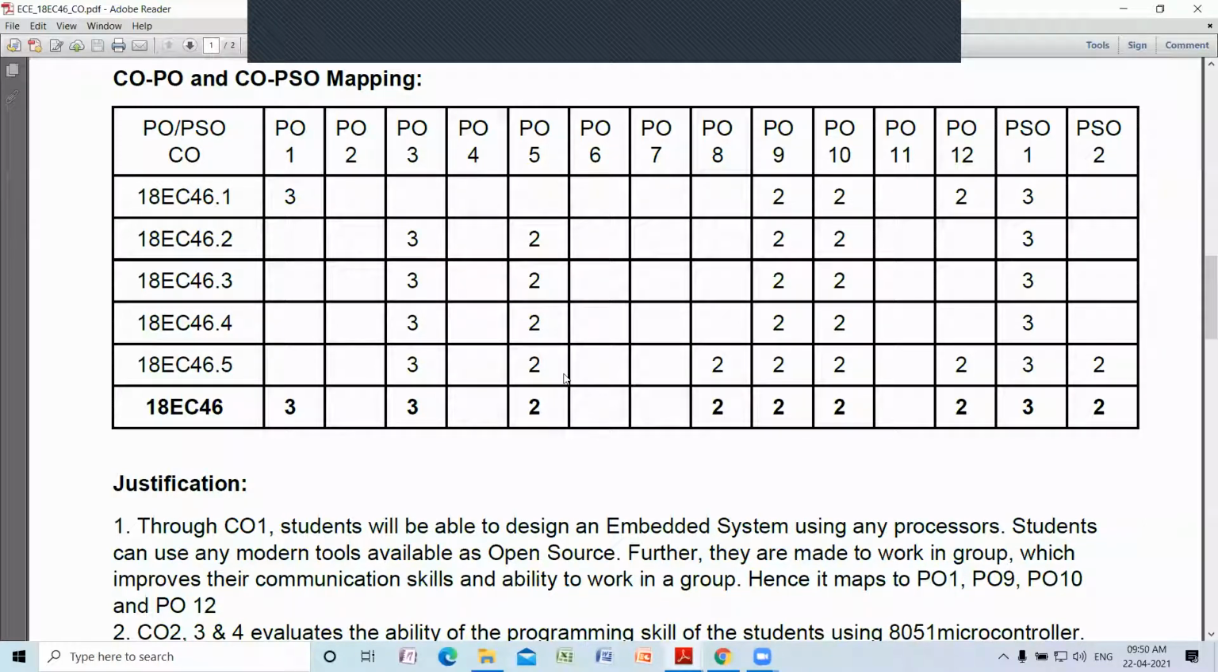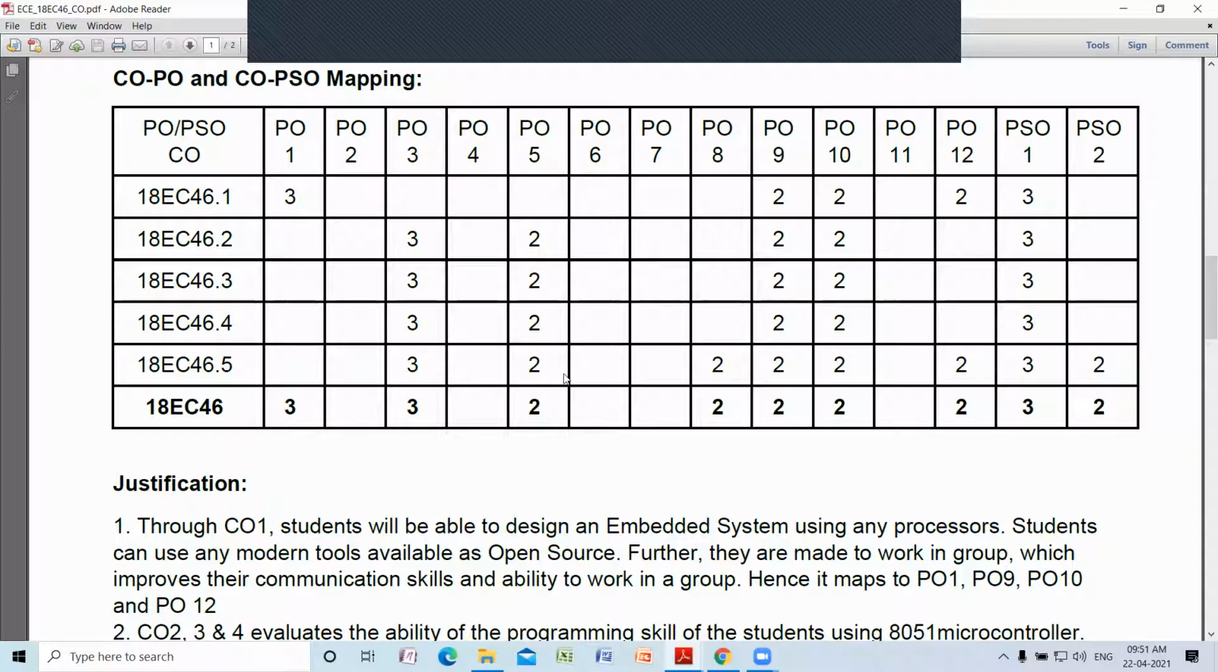Program outcome number 10 is your communication skills. Program outcome number 11 is your project management skills. Program outcome number 12 is your self-learning ability or lifelong learning ability. So whatever course outcomes we have listed, we have mapped to program outcomes. In a sense, by undergoing this course, which of the 12 program outcomes this particular course is addressing, that mapping you have done.